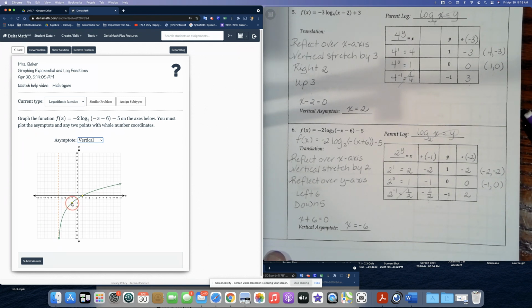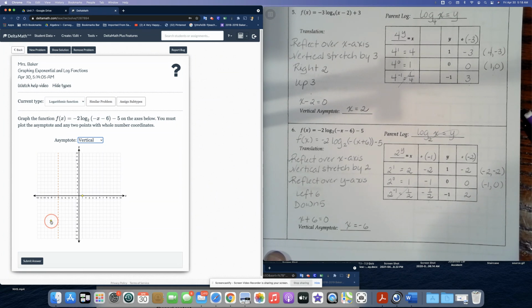All right, and then we're not done. We have to go to the left 6, so let's go ahead and shift 1, 2, 3, 4, 5, 6, and down 5. 1, 2, 3, 4, 5.